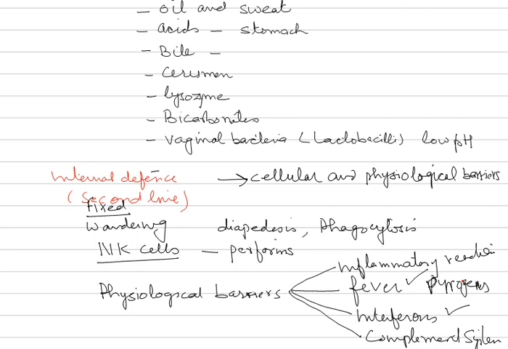Now these interferons can be grouped into three types. Number one, alpha interferons. Number two, beta interferons, and number three, gamma interferons. Alpha interferons, namely leukocytes, beta interferons, namely fibroblasts, and gamma interferons, the lymphocytes.